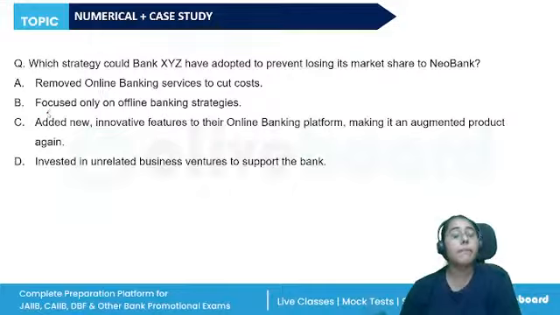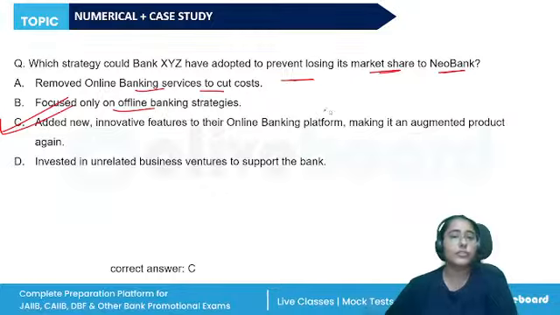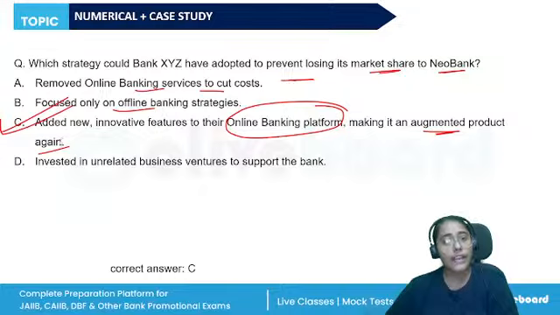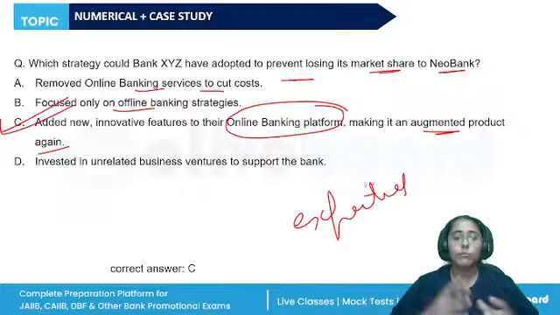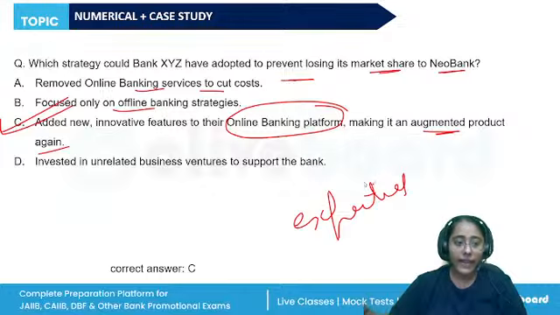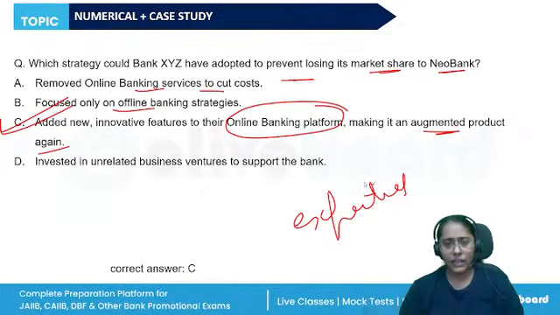Which strategy should the bank have adopted to prevent losing its market share to the neobank? Removed online banking, focused only on offsite banking. They should have added new innovative features to their online banking platform to make it an augmented product again. Now, the online banking platform has become an expected product. Every bank is offering online banking, mobile banking, internet banking, right? So, to make it more attractive, new features like offering loans or maybe a chatbot, so that the customer can resolve their queries and file applications for a new product, should be added.